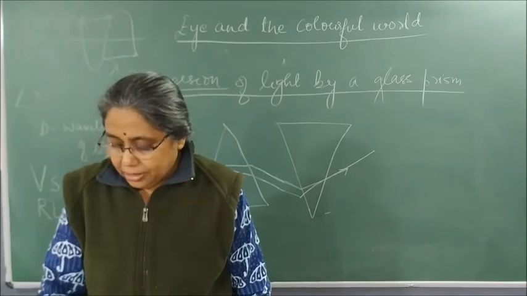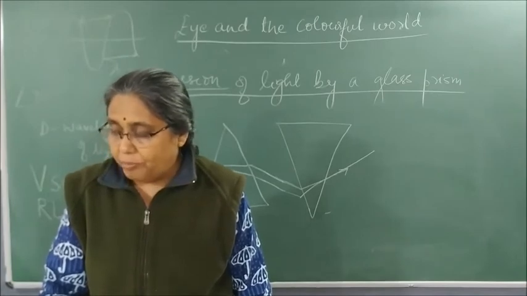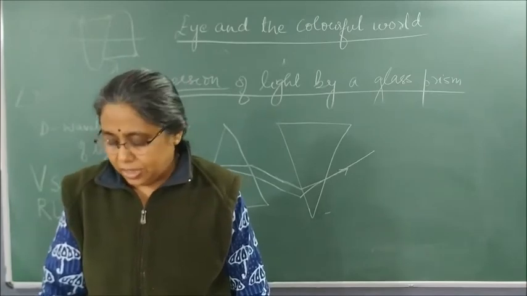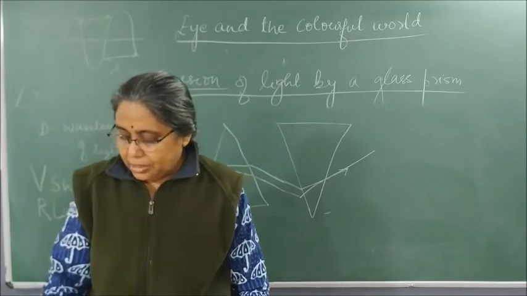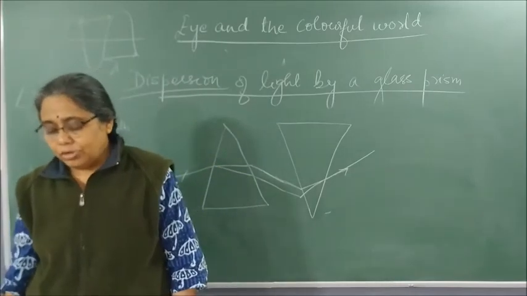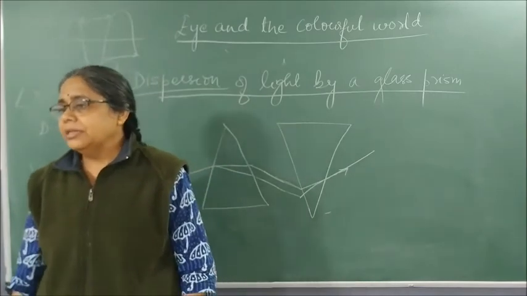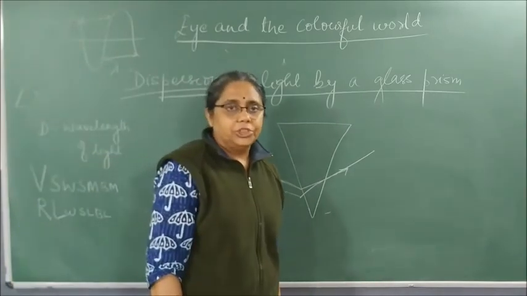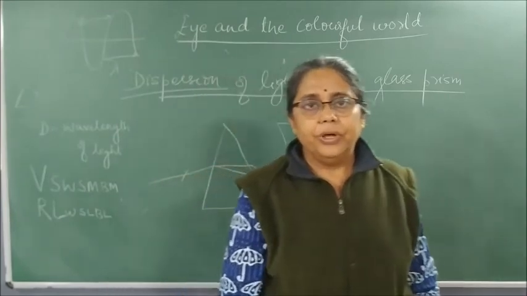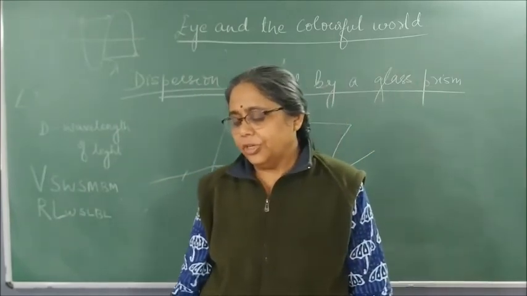Underline again. The splitting of light into its component colors is called dispersion. Please write. Define dispersion. First question.